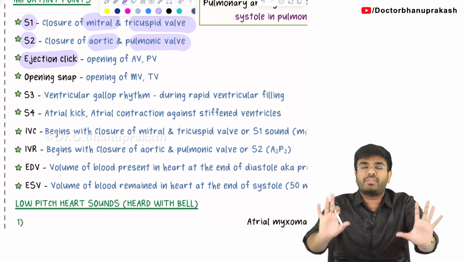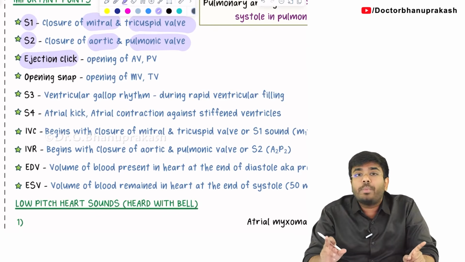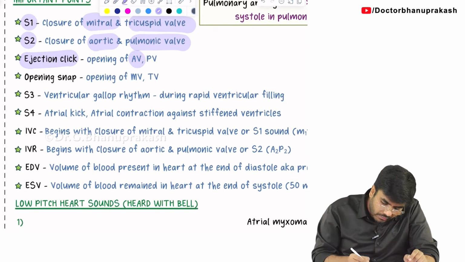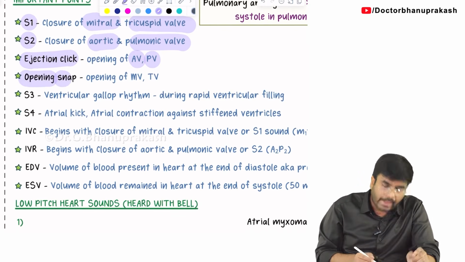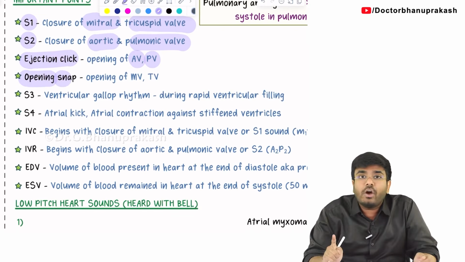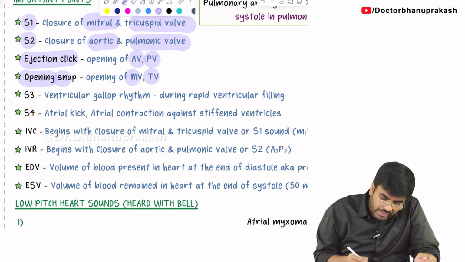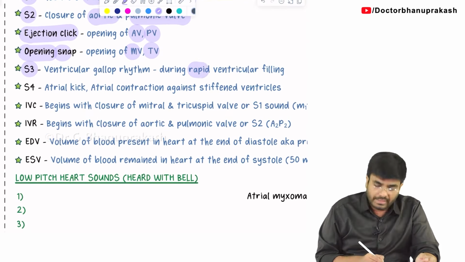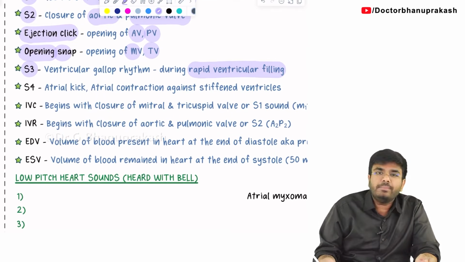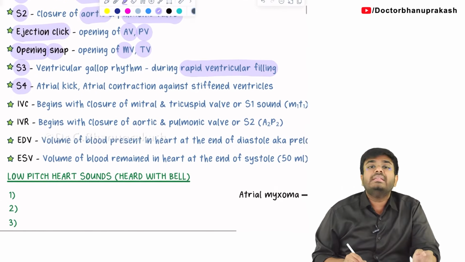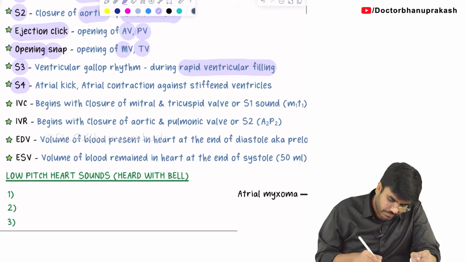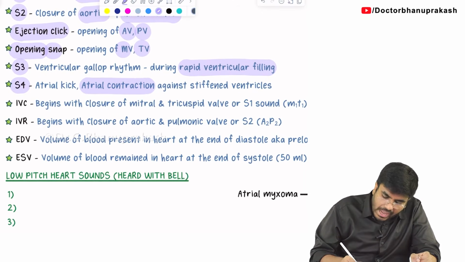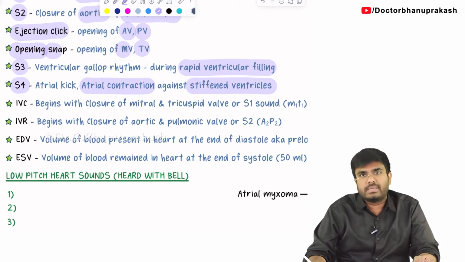Ejection click is due to the opening of the aortic valve and pulmonic valve. Opening snap is due to the opening of the mitral valve and tricuspid valve. Next, S3 heart sound is heard during rapid ventricular filling. S4 heart sound is heard during atrial contraction against hypertrophied ventricles.